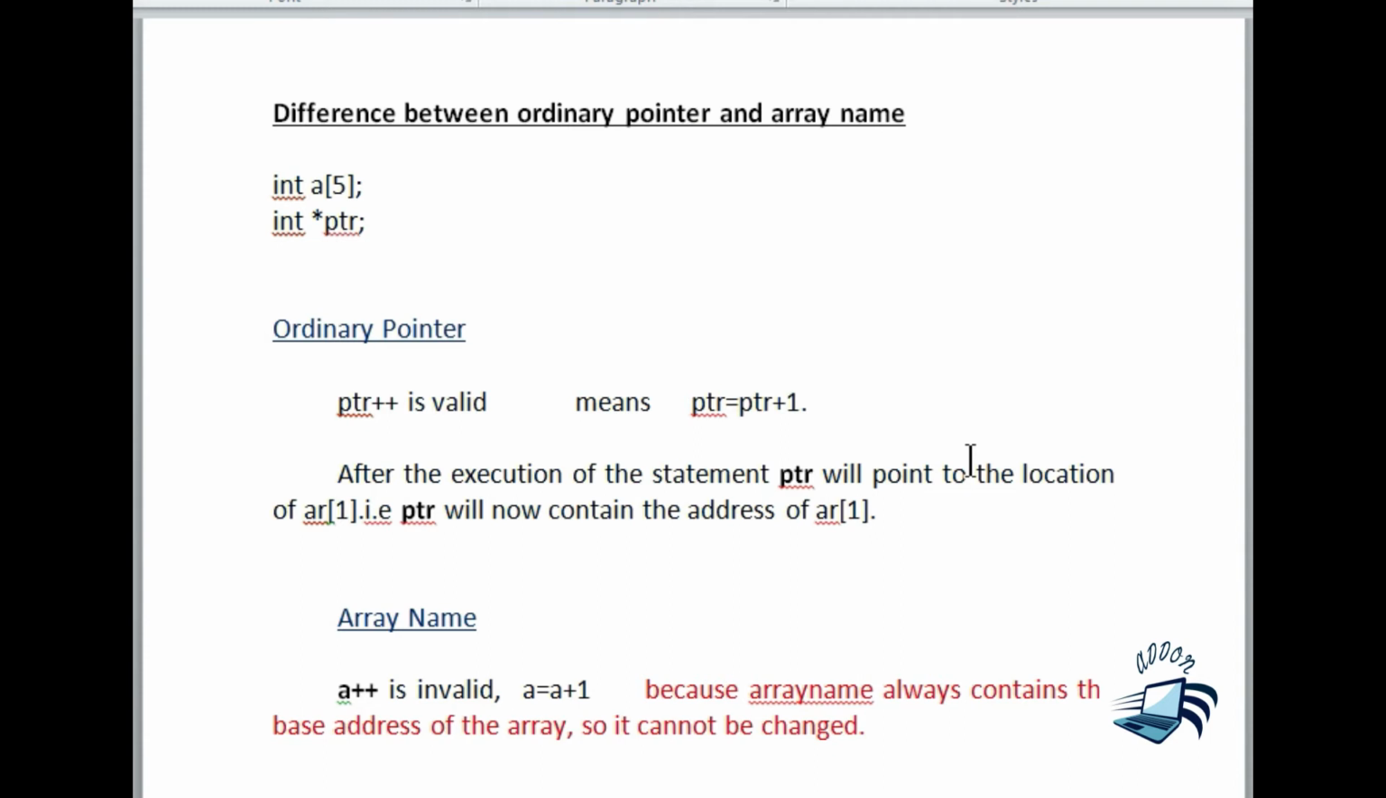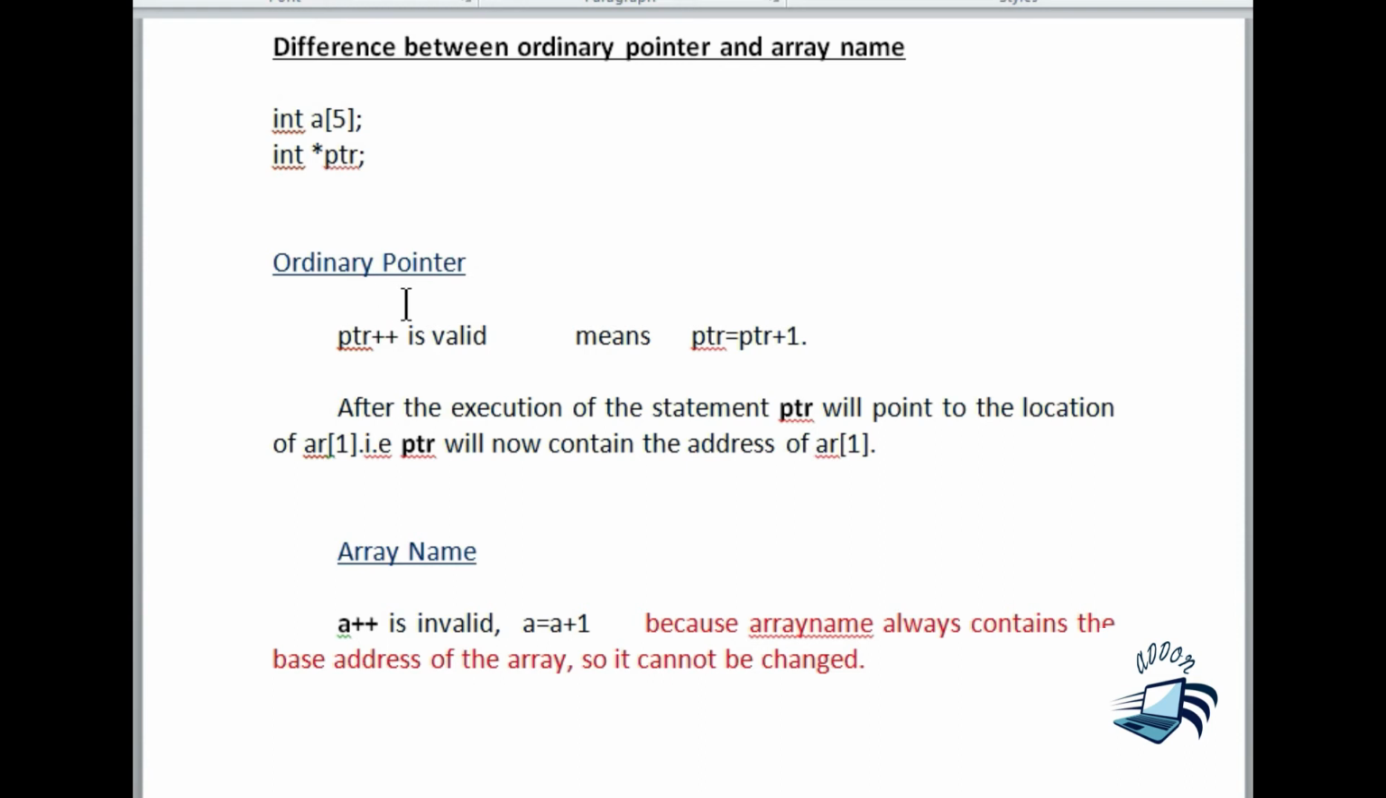In the last topic we have discussed the relationship between pointer and array name. Here we are going to look at the difference between the pointer and the array name. As in the previous examples, I have declared an array A, and I have also declared an integer pointer PTR.